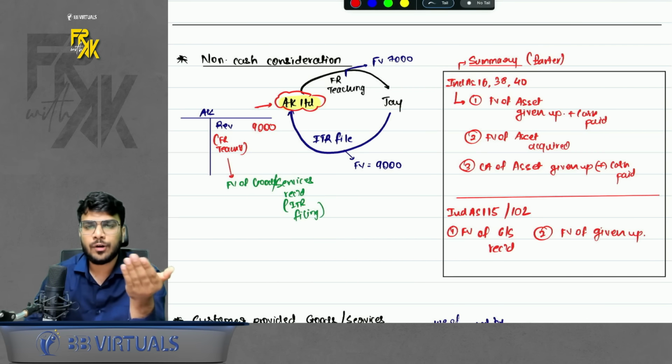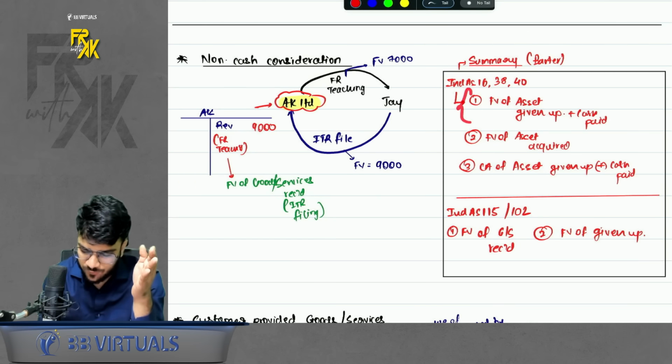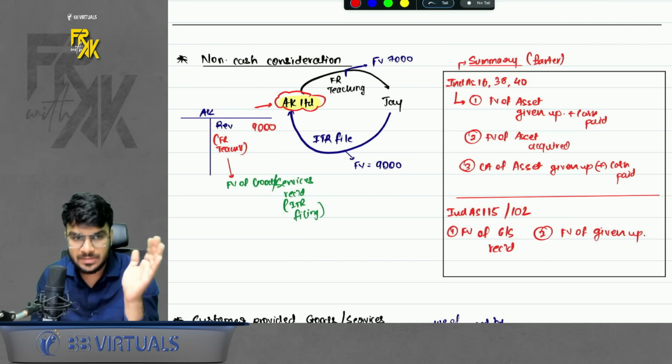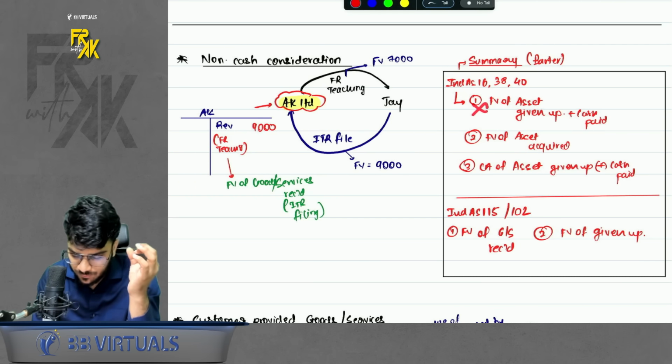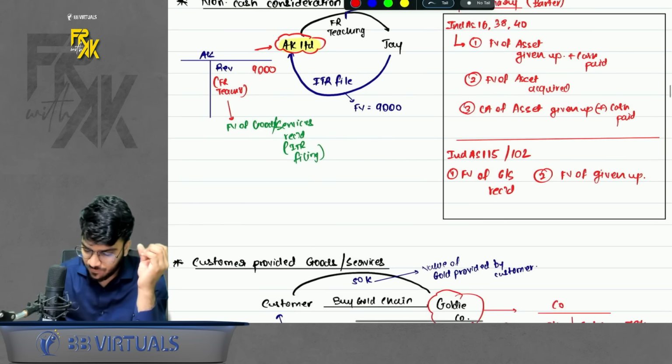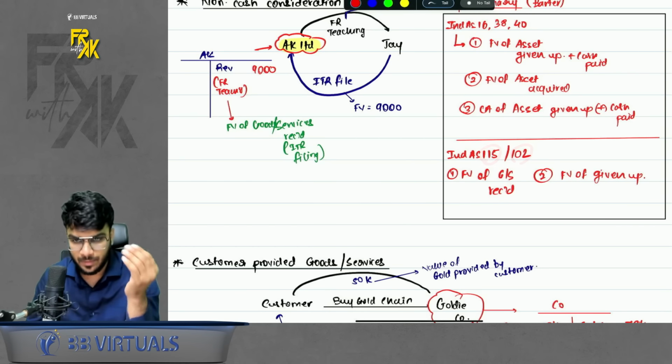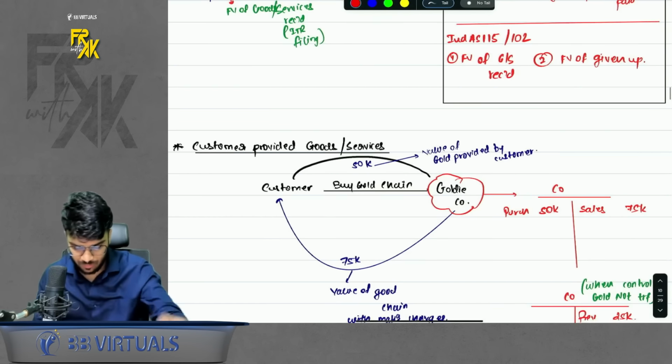contrary to what we studied in Ind AS 16, 38 and 40. In Ind AS 16, that means PPE, intangible, investment property, here we give first preference to fair value of asset given up plus cash paid. If that is not available, then fair value of asset acquired. But in case of 115 and 102, 102 means share based payment, we give first preference to fair value of good or service received. So do remember this part.